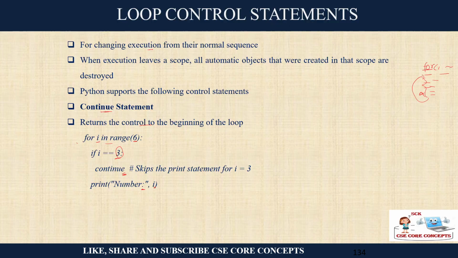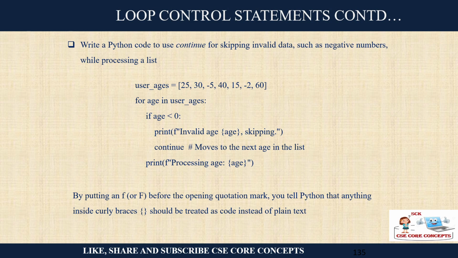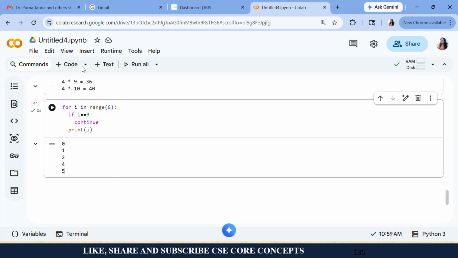You can see it is very interesting when you want something conditional based. Here is a beautiful example which I have included. I have given you a list of ages. If the age is wrong, meaning an invalid age is a negative age, then I will skip it. I will not print it, and I will print only the valid ages. This is very interesting. Let's see.